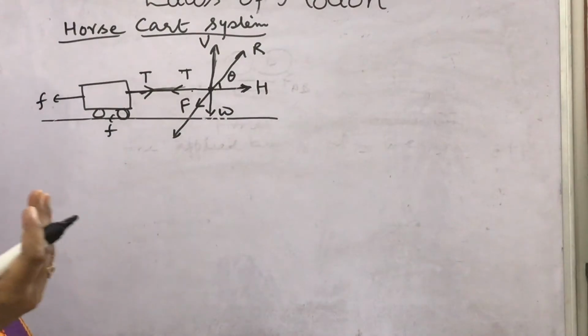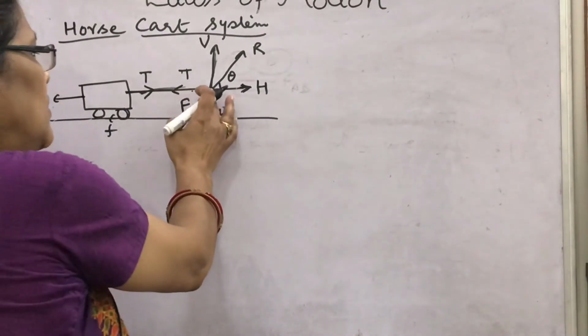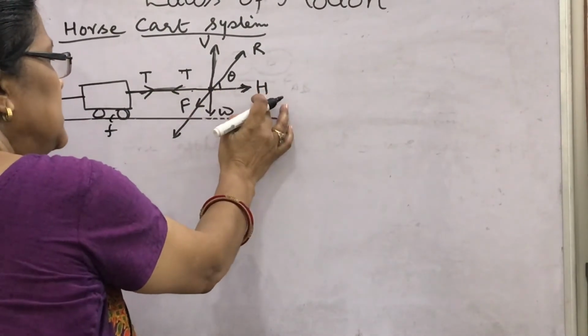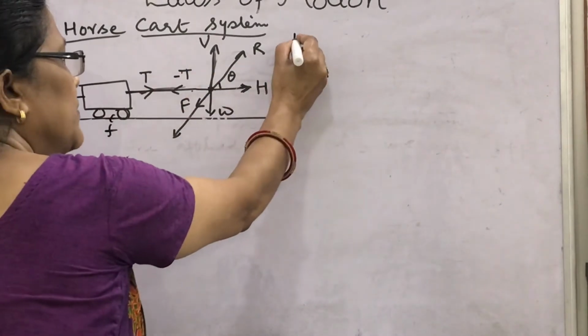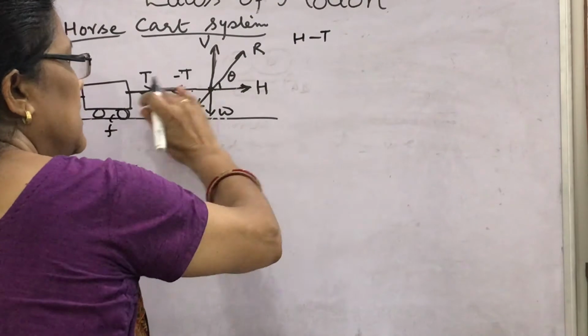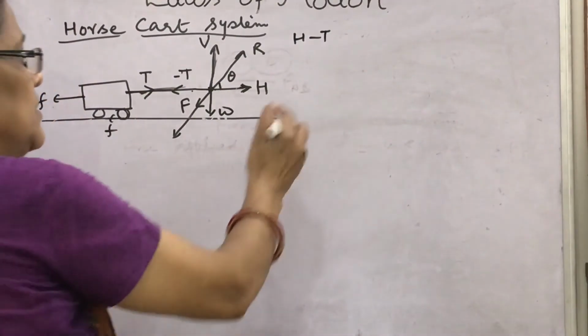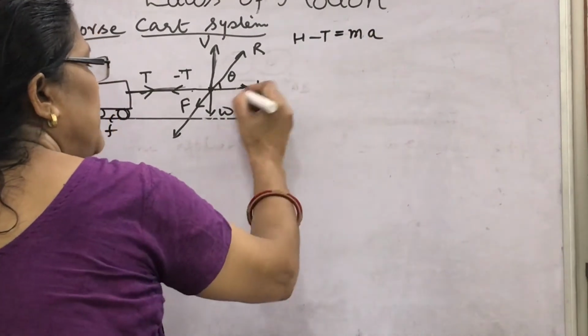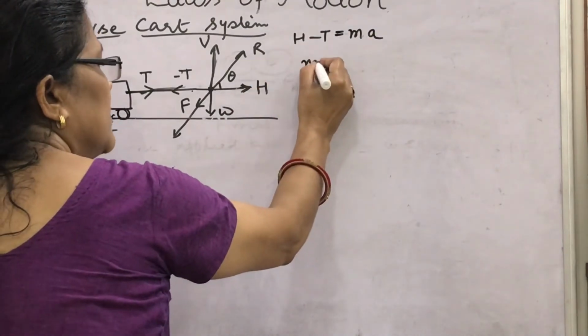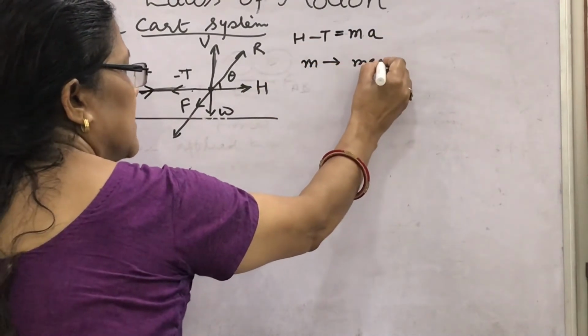How will you form the equations? For the horse, what will you write? This is H and this is T here in this direction, minus. If this is plus, then what will you write? H minus T in this direction will be equal to MA, if M is the mass of the horse.